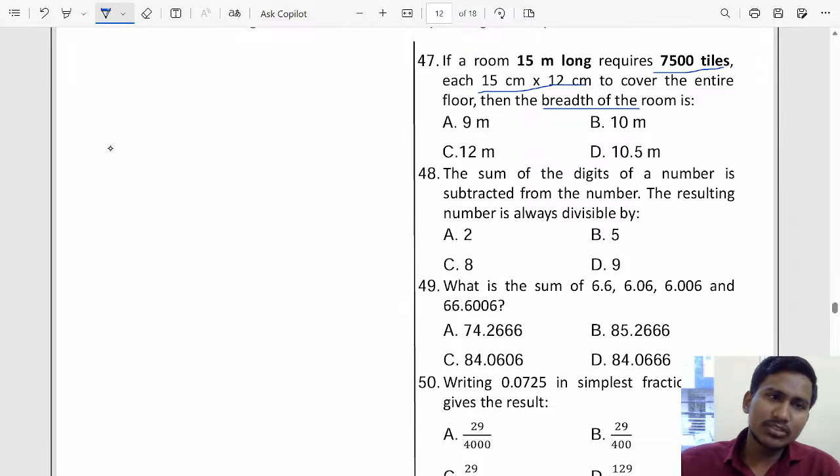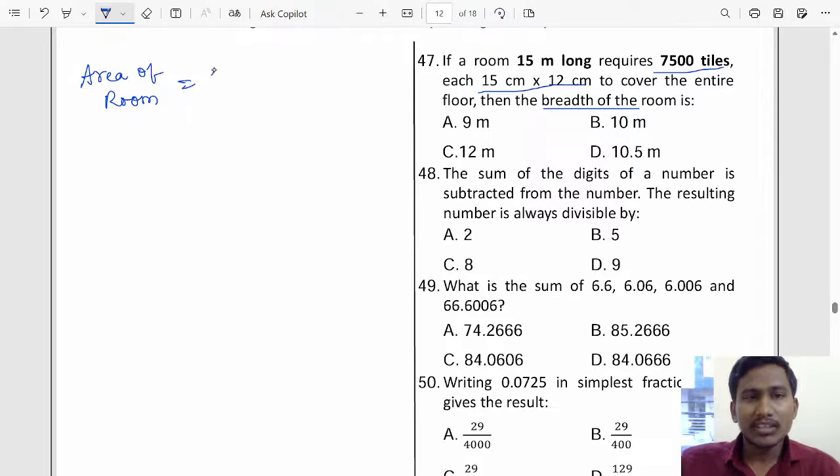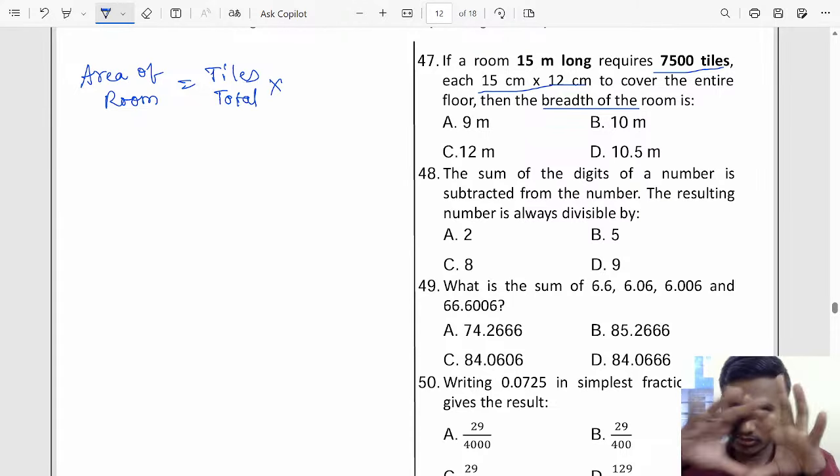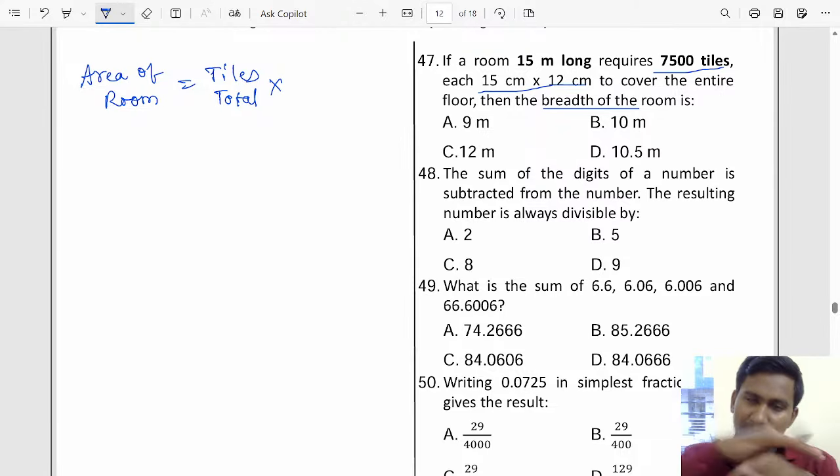So the area of the room will be equal to the total number of tiles into one tile area. There are 7,500 tiles; if you multiply with one tile area, you will get the full area, right?